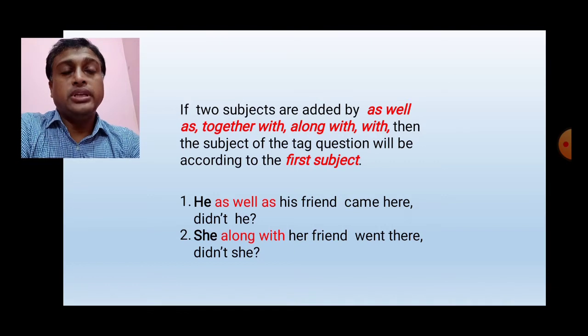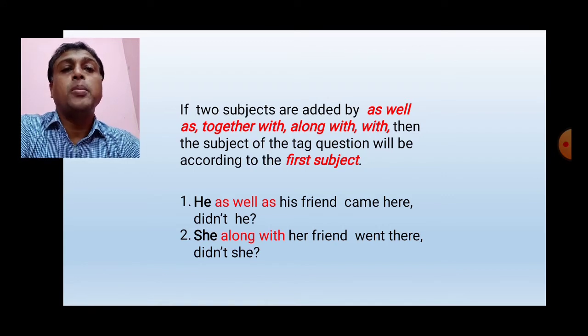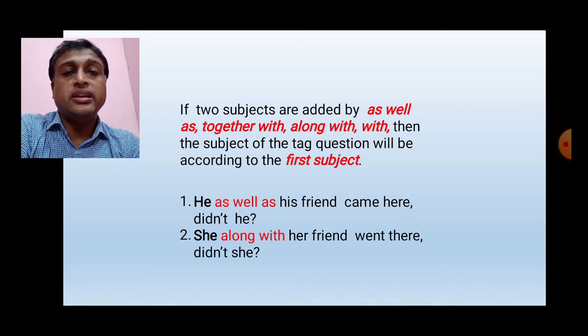Our next rule is: if two subjects are joined by as well as, together with, along with, then the subject of the tag question will be according to the first subject. Let me explain it. Sometimes in a sentence we find two subjects, and those two subjects are connected by as well as, together with, along with or and.